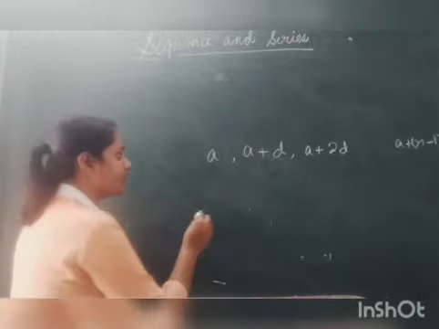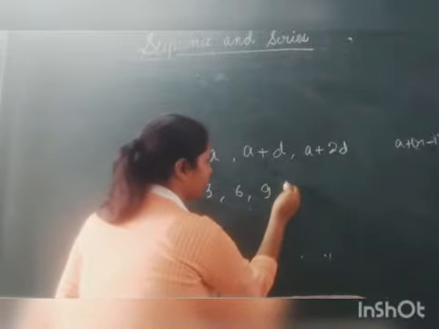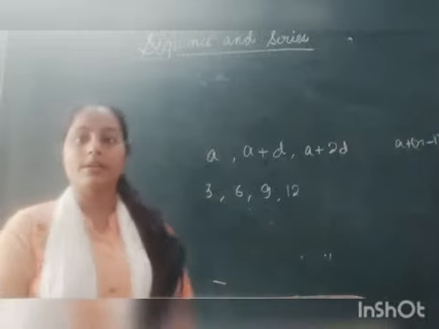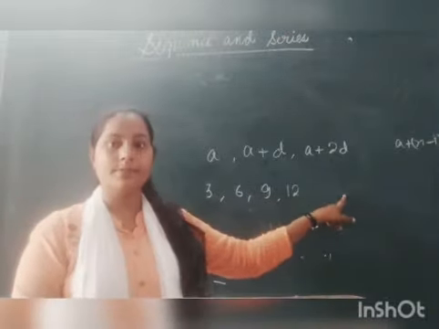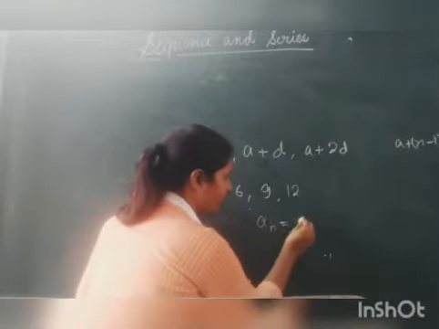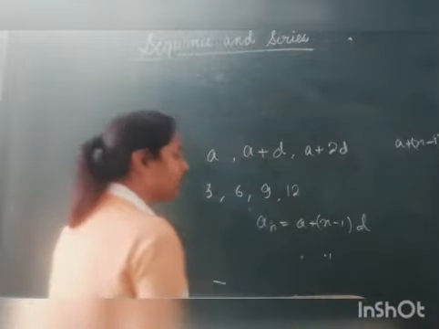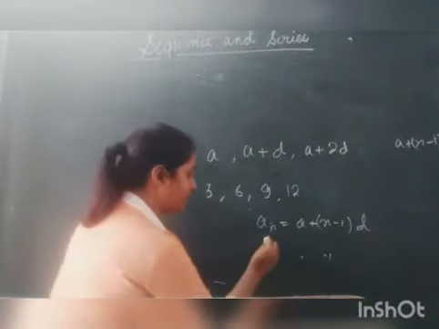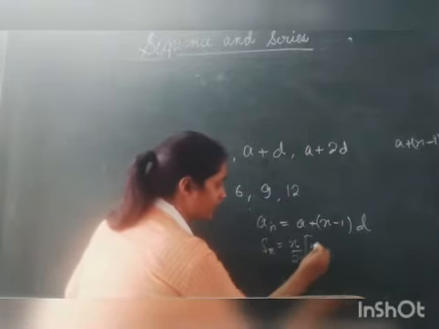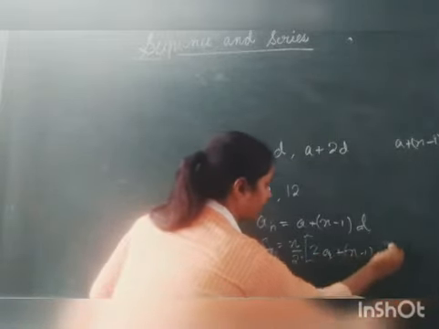So this is arithmetic progression. Now let us suppose that we are given an arithmetic progression 3, 6, 9, 12, and so on. For this we had studied formulas, like to find the nth term, we had studied the formula an is equal to a plus (n minus 1)d. Similarly, we had studied another formula, sum of n terms is equal to n by 2 times (2a plus (n minus 1)d).